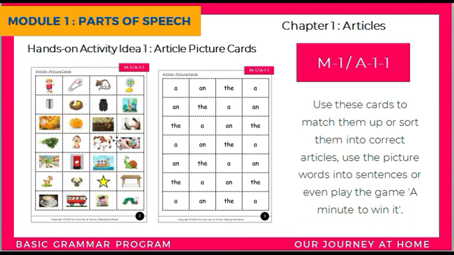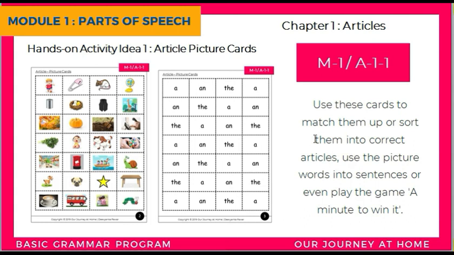I have given some pictures, approximately 50 pictures, and then there are these article cards. To use these cards, cut them up into individual pieces, both the article cards as well as the picture cards, and then do different kinds of activities like matching: matching the picture with the correct article.